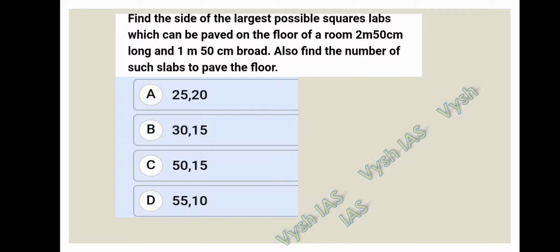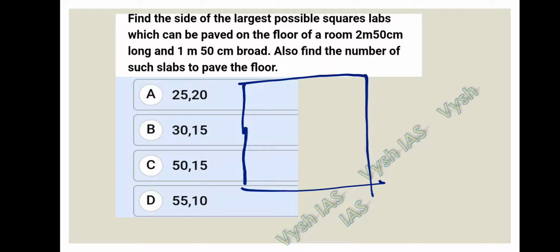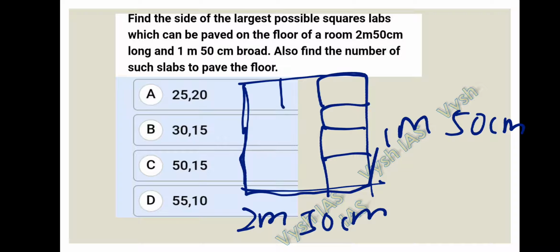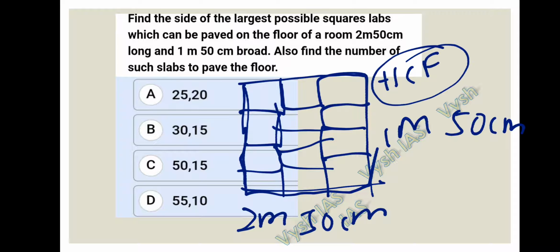So they have given the data as one large square slab. This is the floor. They have given measurements as 2 meters 50 centimeters on one side, 1 meter 50 centimeters on another side. We have to find how many large slabs will fit in it, so that no space will be left out. Okay, we have to find that. If you want to find this type of thing, you have to find the highest common factor, the largest number. Highest common factor of 1 meter 50 centimeters and 2 meters 50 centimeters should be found.